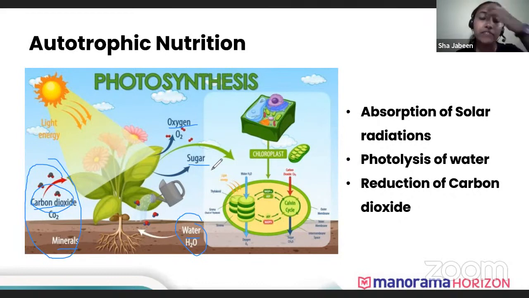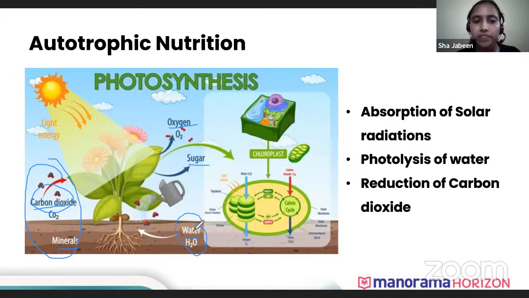And if we write a proper equation, we give water also as a byproduct. We write that 6 carbon dioxide plus 12 water molecules together give 1 sugar molecule, 6 oxygen molecules, and 6 water molecules. That's the exact process of photosynthesis.